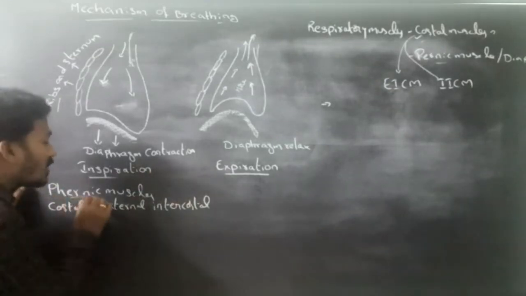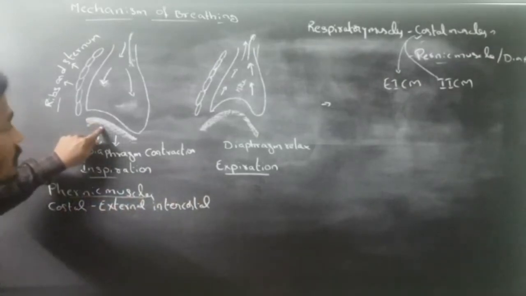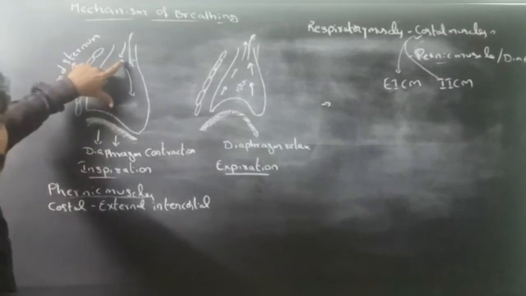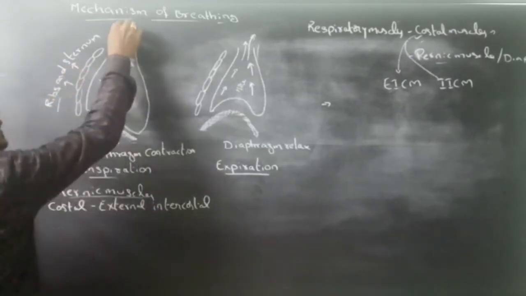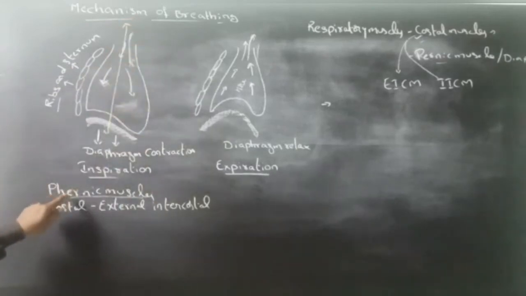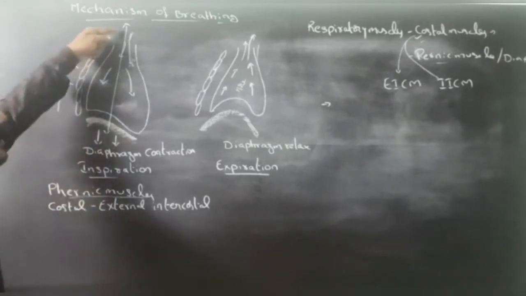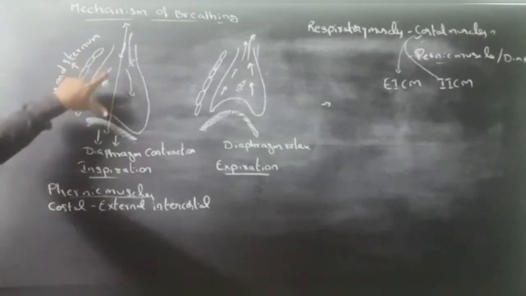The contraction of phrenic muscles increases the anterior-posterior axis of the thoracic cavity.